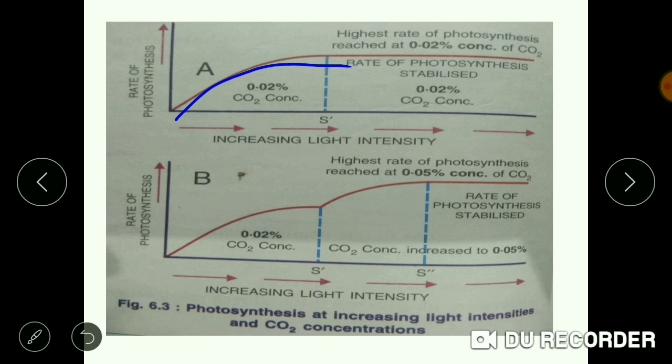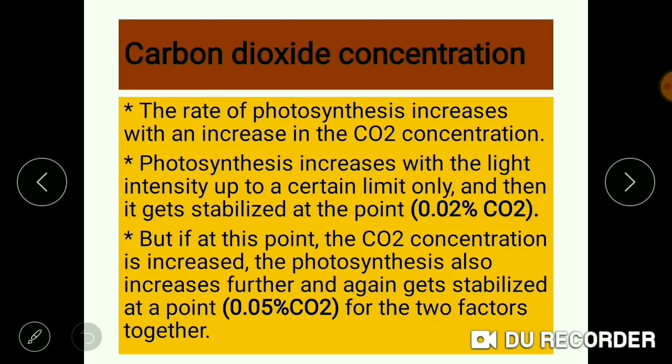In this, the rate of photosynthesis is increasing with the increase in light intensity along with the CO2 concentration being at 0.02%. After it has attained that rate of photosynthesis, it has become stable. It has been stabilized at the point of 0.02% of CO2. But if at this point the CO2 concentration is again increased, then the photosynthesis will also increase, and again it will get stabilized at a point of